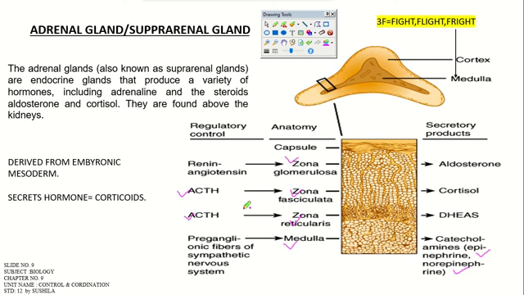That is very important. Okay, and this zona glomerulosa, how is it regulated? The feedback control of the hormone is by the renin angiotensin system, and it is producing what type of secretion? Aldosterone. Okay, till now it is regarding the adrenal and suprarenal gland.